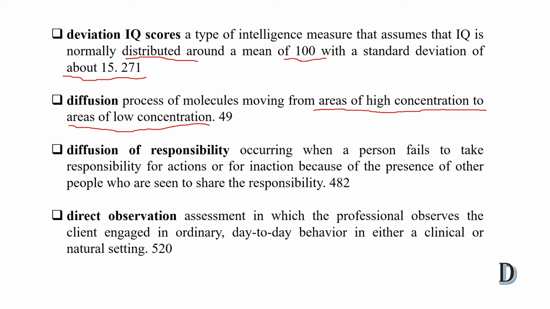Third is diffusion of responsibility. That happens when a person fails to take responsibility for action or inaction because of the presence of other people who are seen to share the responsibility. This situation you can see in your home, in your workplace, in your neighbors. Basically, a person doesn't bear their responsibility just because another person is available who can bear it.